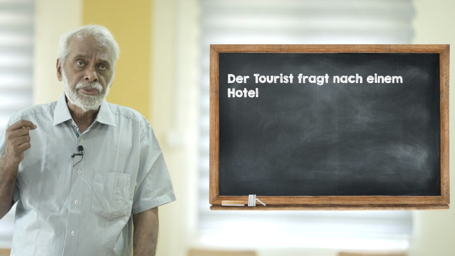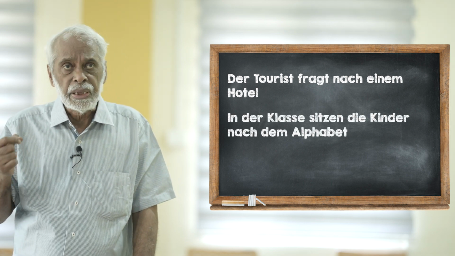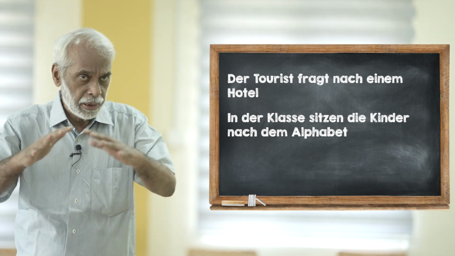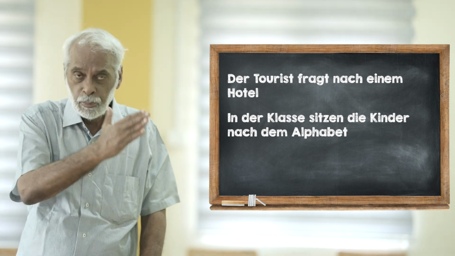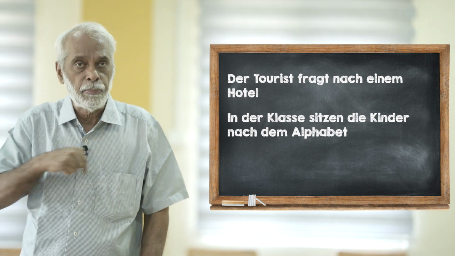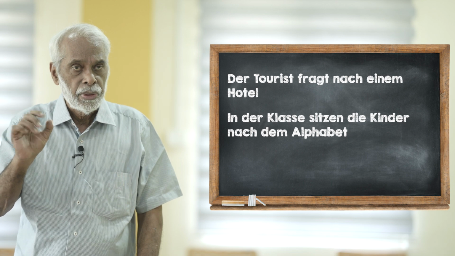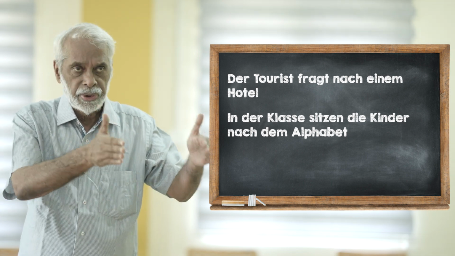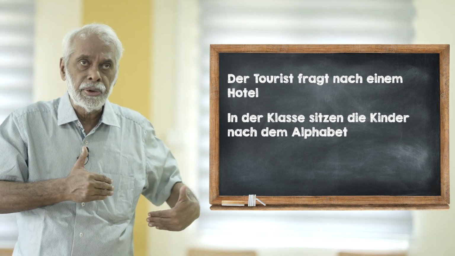Or, In der Klasse sitzen die Kinder nach dem Alphabet. It's a big class, many pupils are sitting, but the way they sit is according to the alphabet, their names. So students with the letter A are sitting in the front row, and so on.